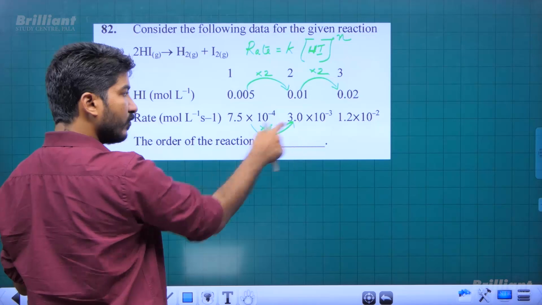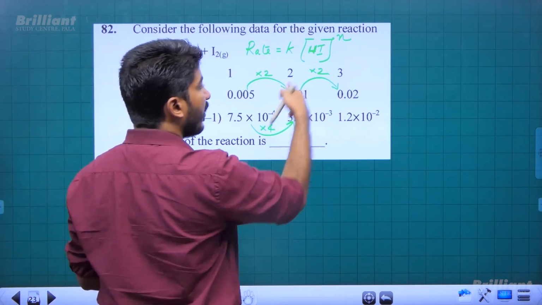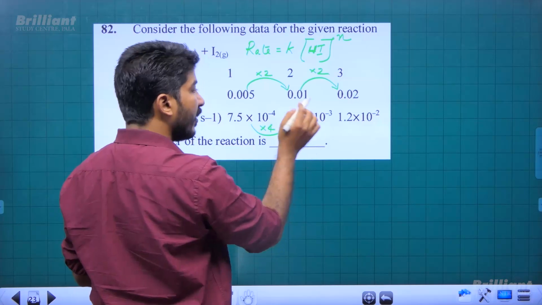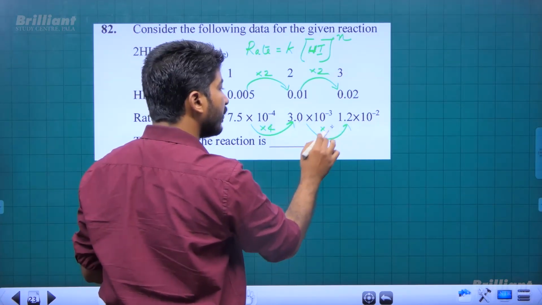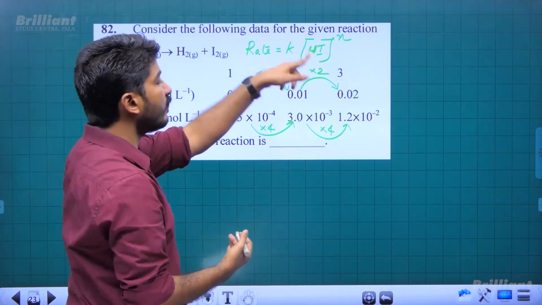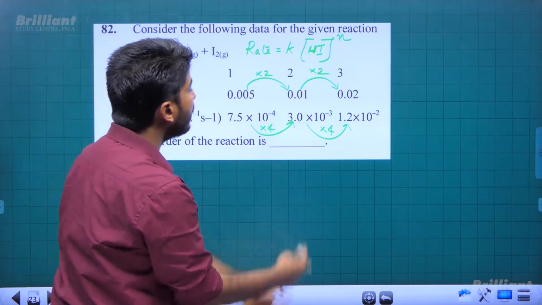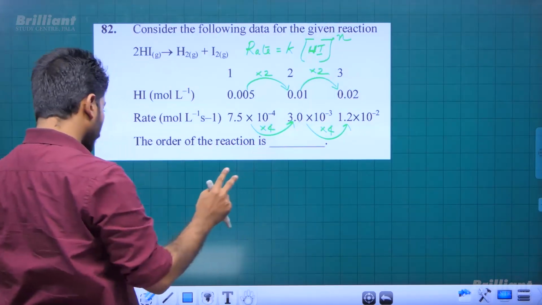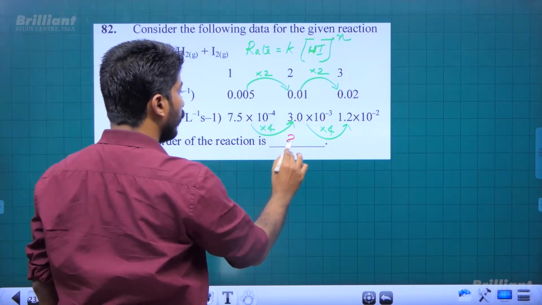This is 4 times the previous rate, and again doubling the initial concentration of HI, the rate again quadrupled, right? So doubling of initial concentration of HI causes quadrupling of the rate, which means order must be 2, right? So order of this reaction will be 2 only.